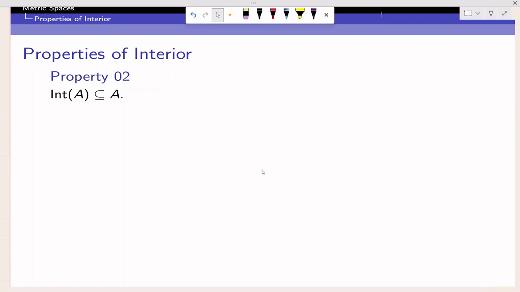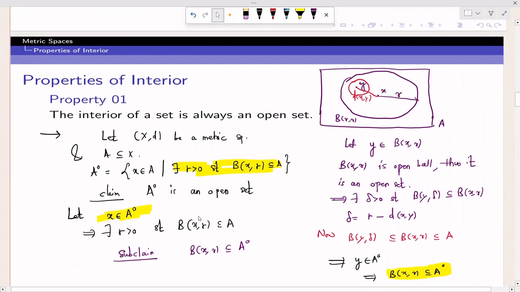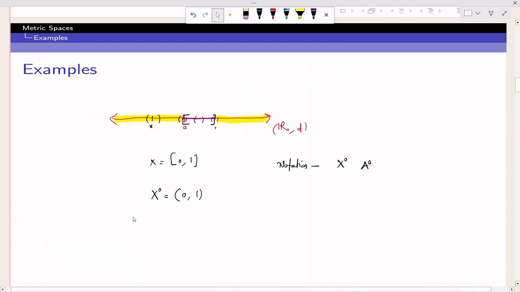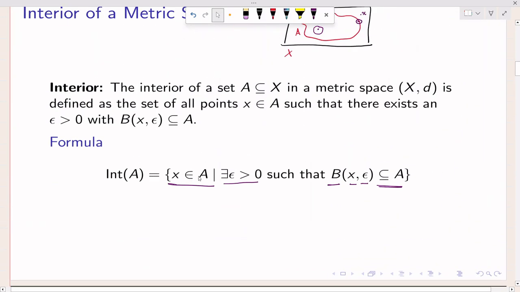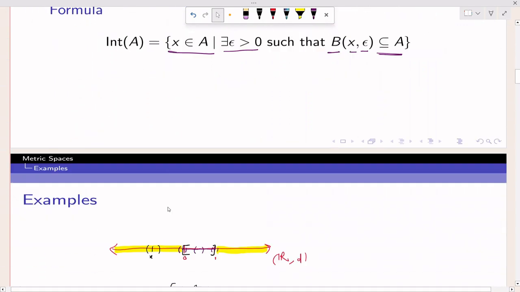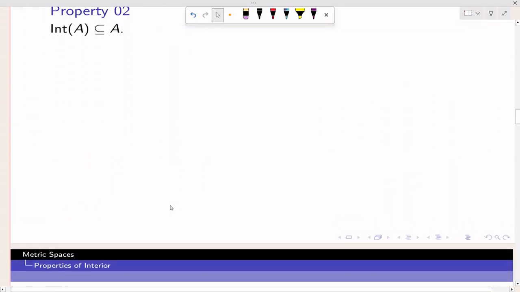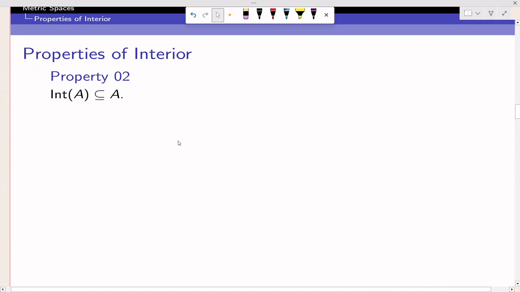Okay, now let's move to the next property. What we want to show is that interior of A is contained in A, but that is quite obvious. If you look at the definition of interior, basically we are taking points from A itself. So interior of A is nothing but the set of all points from A which satisfy this property. So this property is quite obvious.